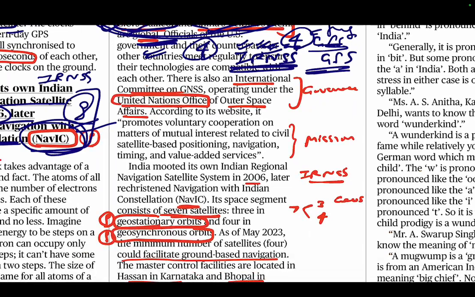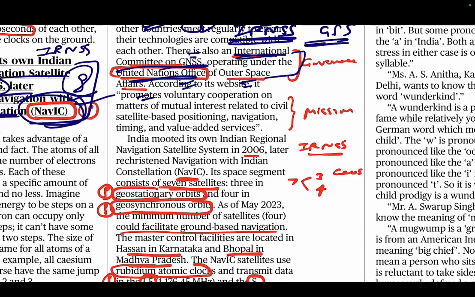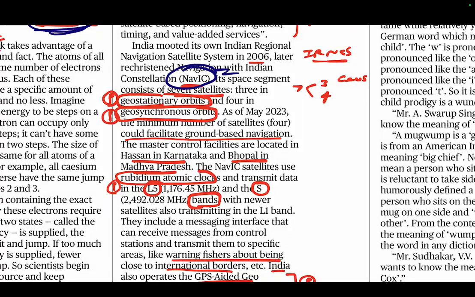Now, internationally, there is something about how it is being governed. It is mentioned that the International Committee on GNSS is there. It is operating from the UN Office for Outer Space Affairs. So if you see this, there is this governance system that is being mentioned. Now, NavIC, as we said, we will again Google.